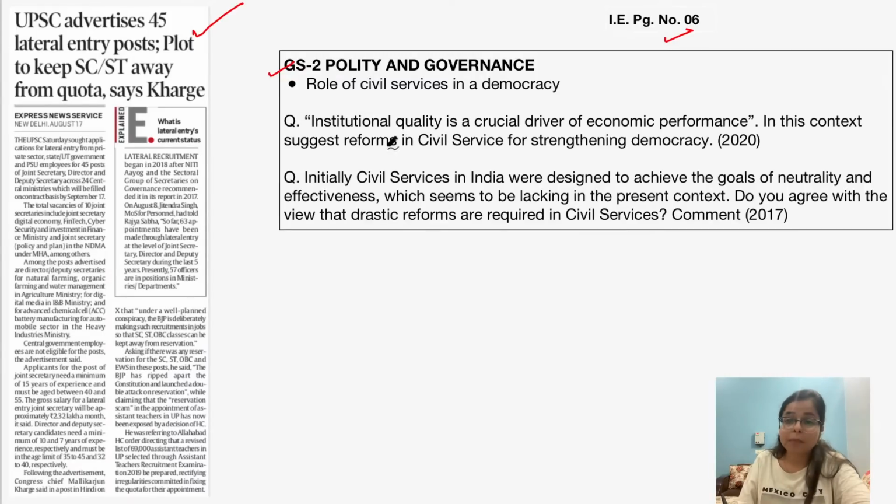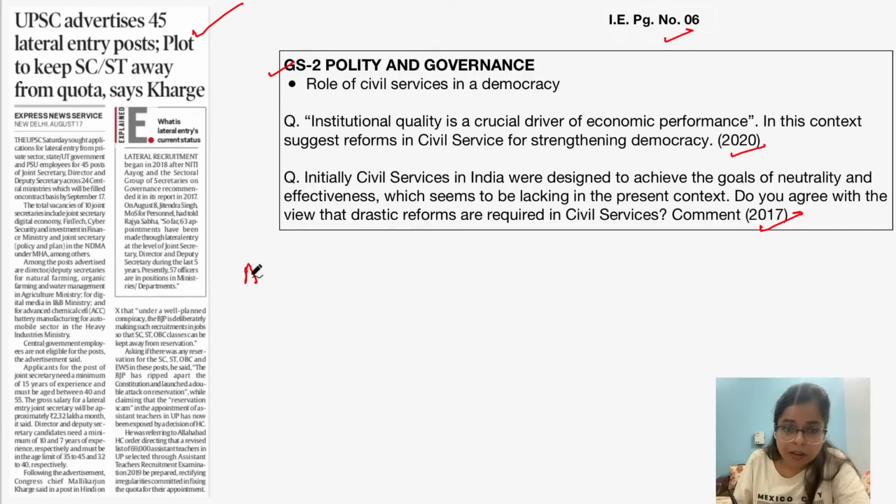Now, if you see in previous years, in the year 2022, we found this particular question which was regarding the reforms in civil services for strengthening democracy. And in the year 2017 also, we found this particular question that was regarding reforms which are required in civil services. And now lateral entry is one of the reforms which is devised in civil services. Okay, now let's begin with the starting.